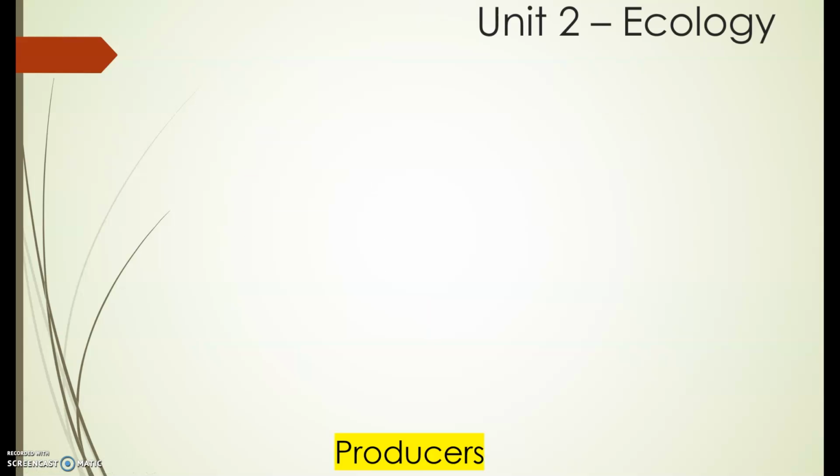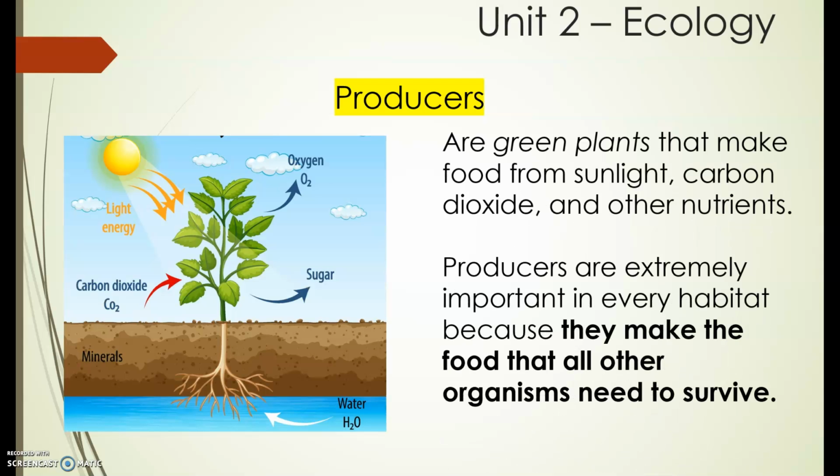Very good. Let's first talk about the producers. Producers are green plants that make food from sunlight, carbon dioxide, and other nutrients. So, the producers are the green plants. They are the only organisms that can make their own food by means of the sunlight, which is called photosynthesis. Producers are extremely important because even humans and animals depend on the producers, which are the plants, to survive.